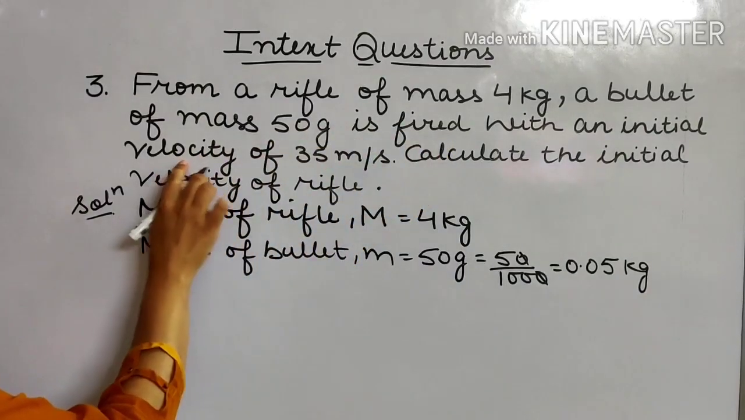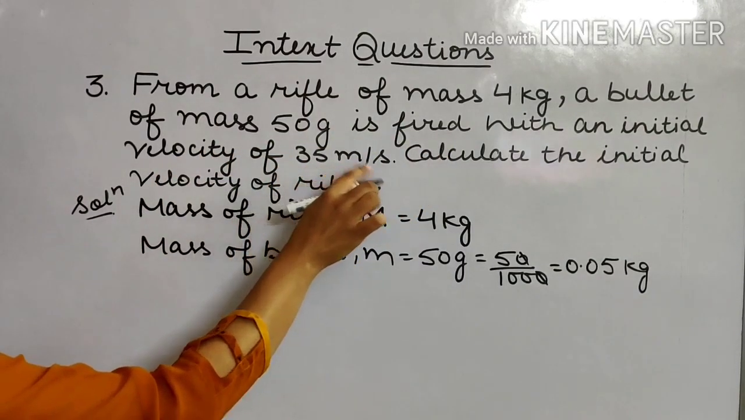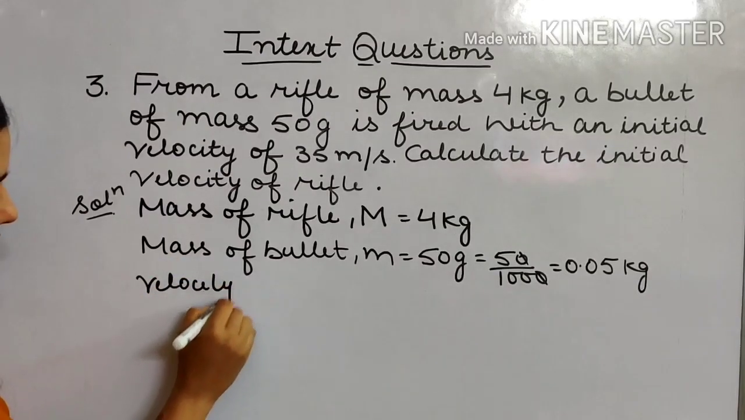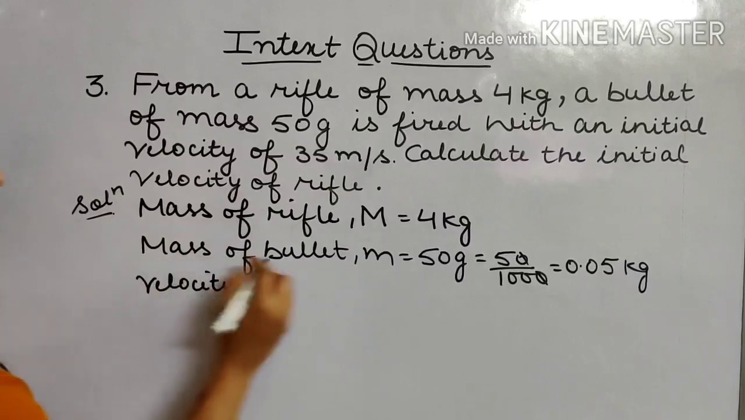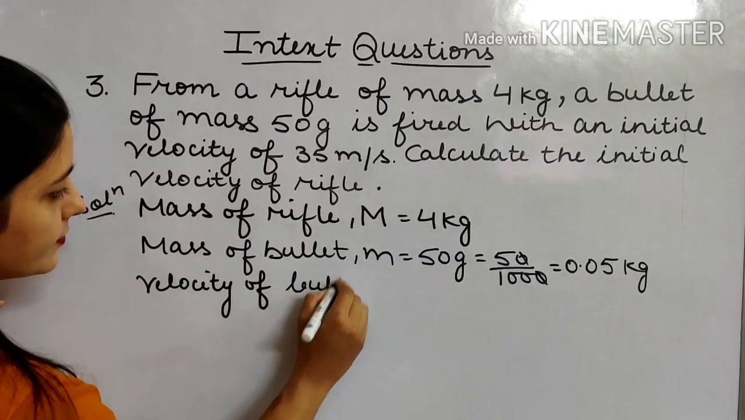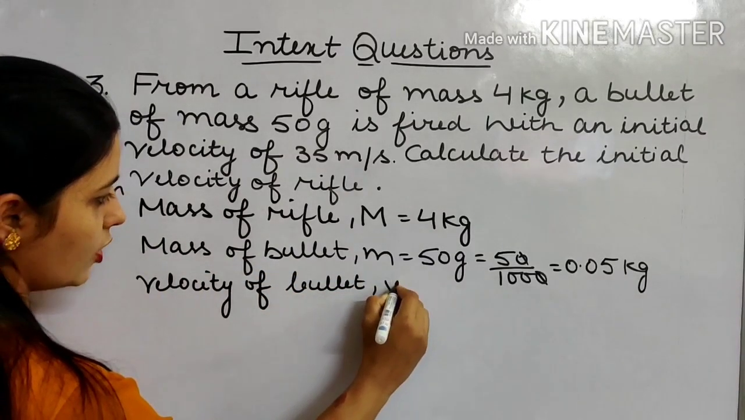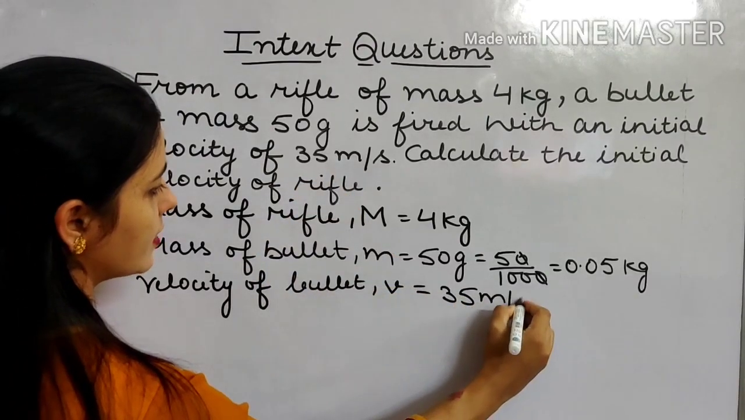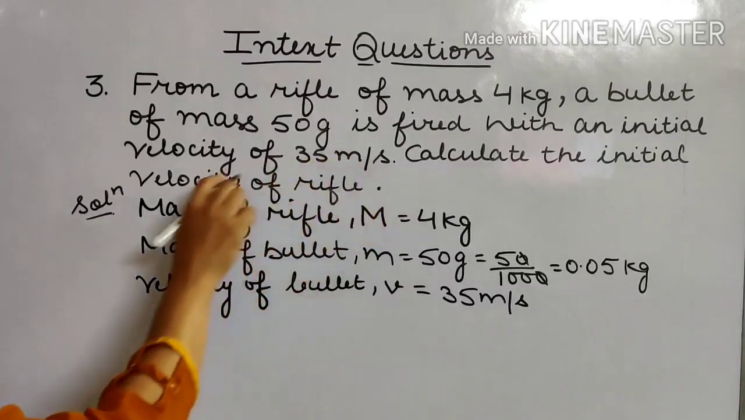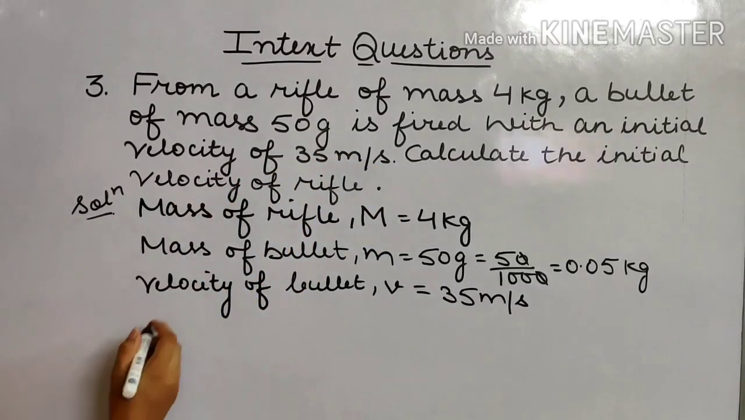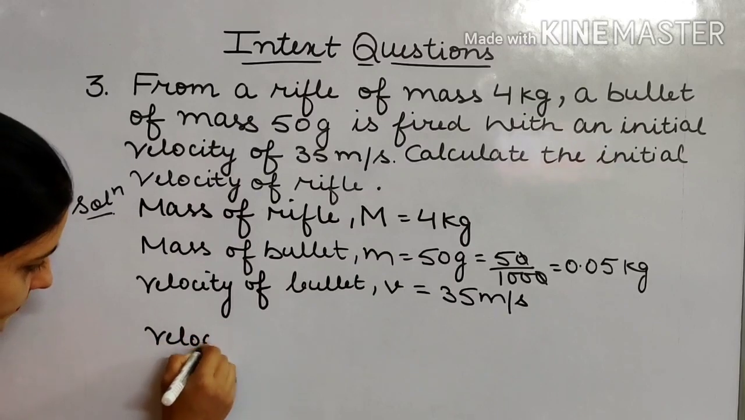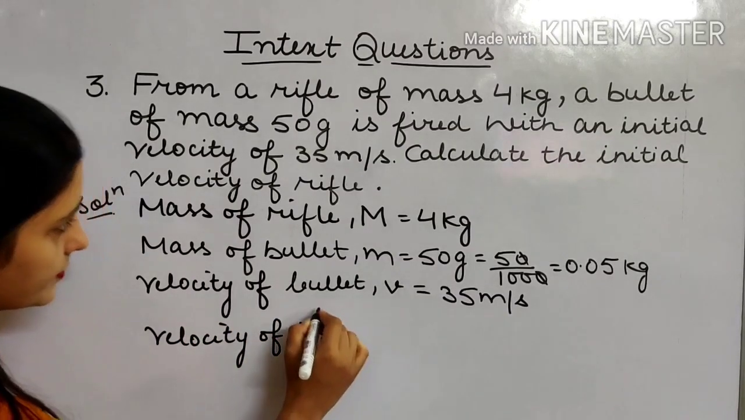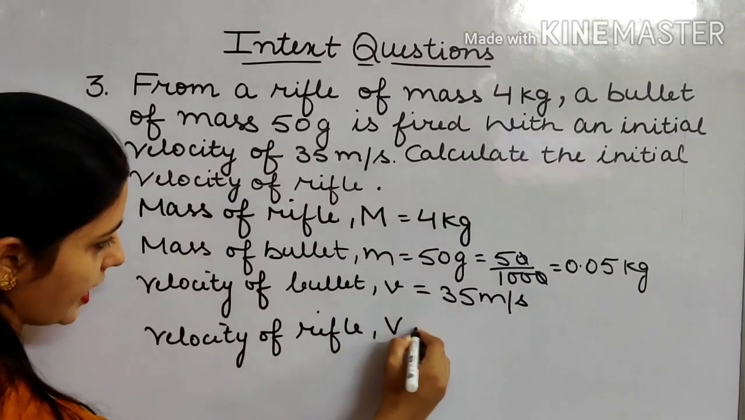With an initial velocity of 35 meters per second. That means velocity of bullet is given. Let's say small v, that is 35 meters per second. Calculate the initial velocity of the rifle. We have to calculate velocity of rifle. Let's say capital V.